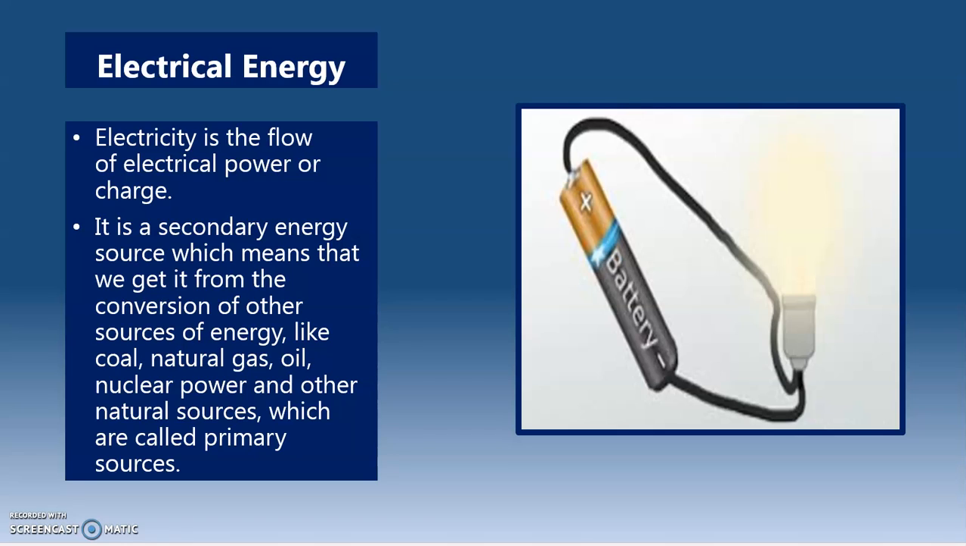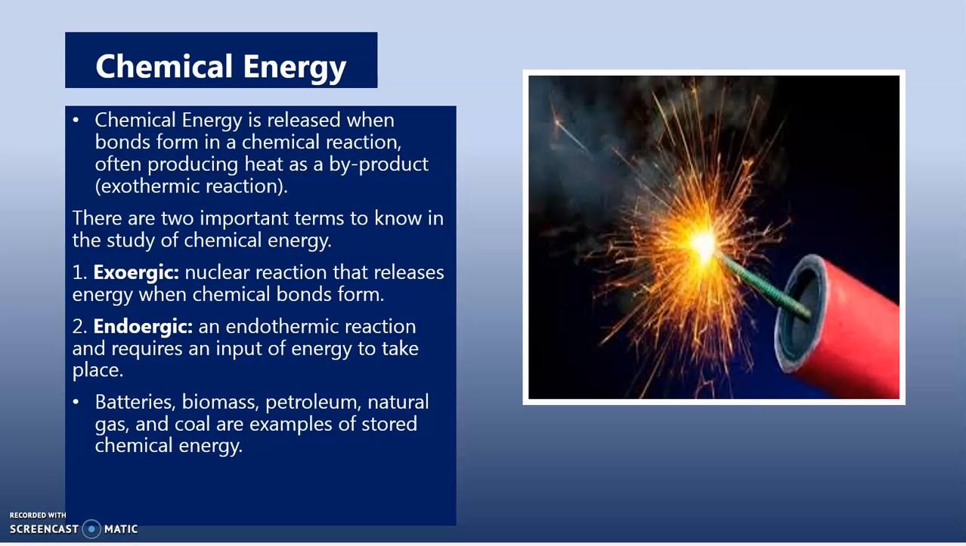Electric energy. Electricity is the flow of electrical power or charge. It is a secondary energy source, which means that we get it from the conversion of other sources of energy such as coal, natural gas, oil, nuclear power, and other natural sources, which are called primary sources.